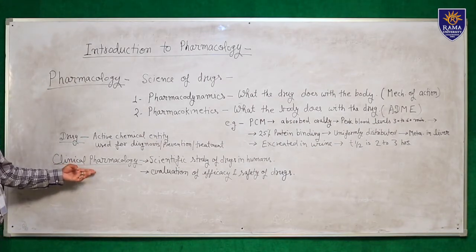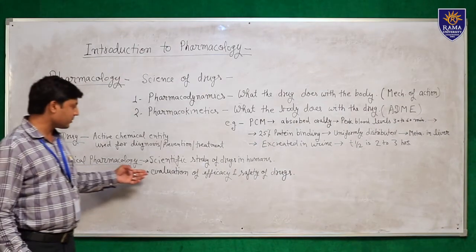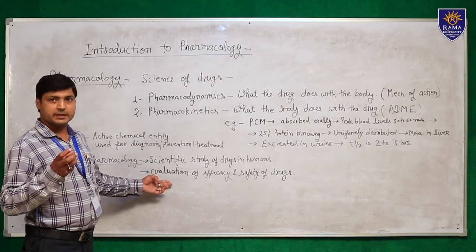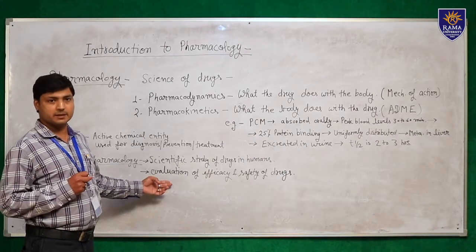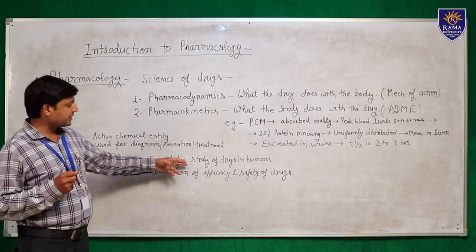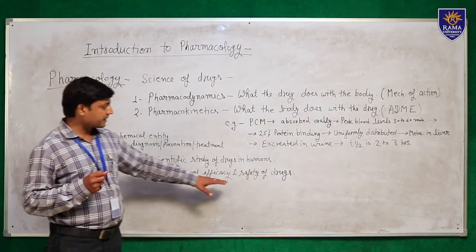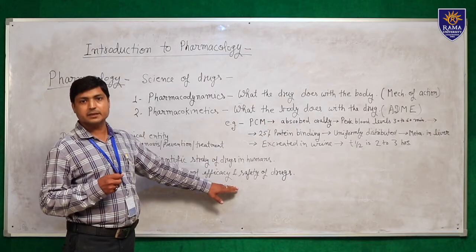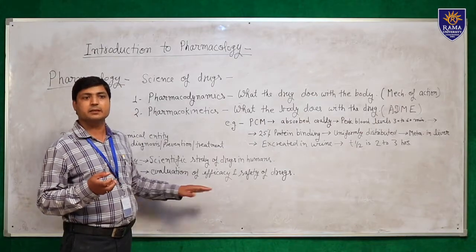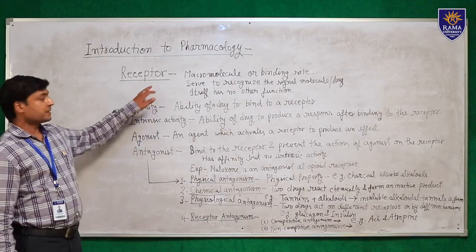And then we go to clinical pharmacology. What is clinical pharmacology? Basically, one is preclinical pharmacology. In preclinical pharmacology, we study the trial of drugs or study of drugs in laboratory animals. But in clinical pharmacology, we study the scientific study of drugs in human beings and evaluation of efficacy and safety of drugs in humans, and study the pharmacokinetic and dynamic parameters of drugs in healthy volunteers and patients.